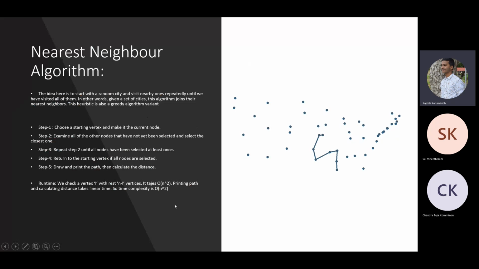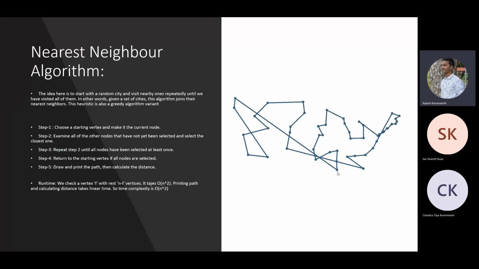As for the runtime of this algorithm, we select a city and we check the Euclidean distance with all the other cities, right? And this process is repeated n times. We are actually only checking the unvisited nodes, but still the worst case time complexity will be big O of n squared.